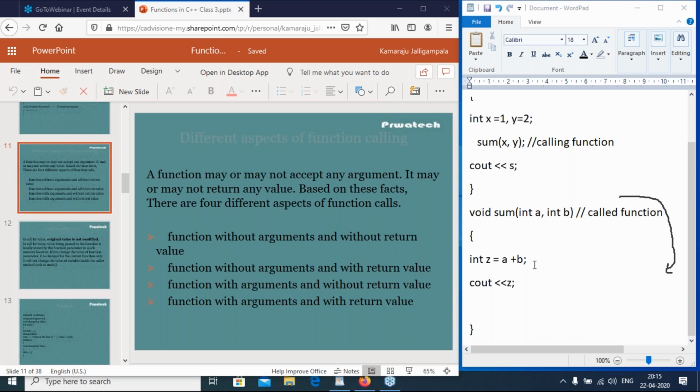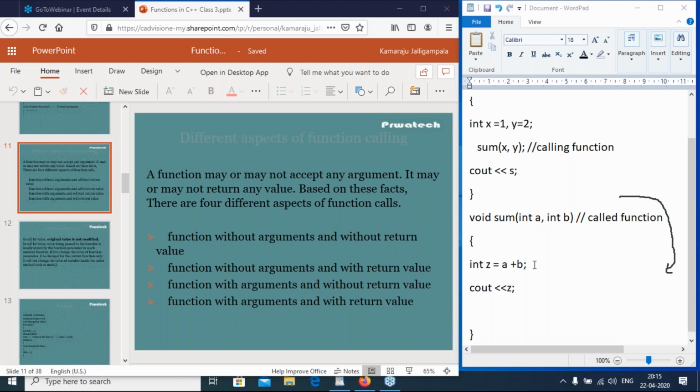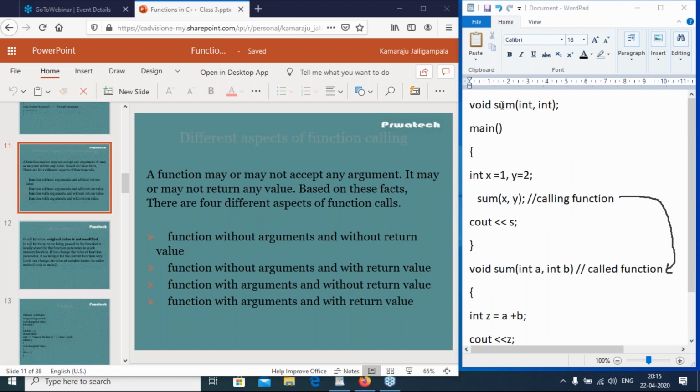Now fourth case, function with arguments and with return value. So function having arguments and return value. Int sum. So int s equal to sum of x comma y.